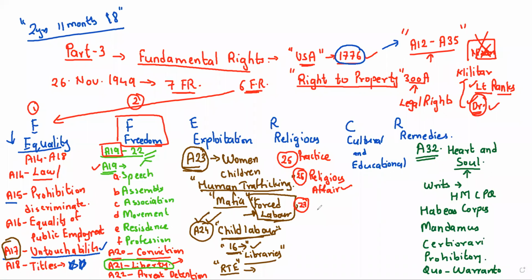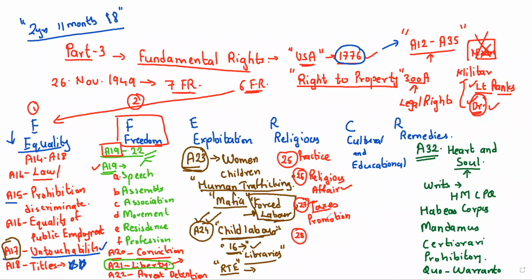Next, Article number 27, freedom from payment of taxes. Suppose you are promoting your religion, very, very important. Here the word promotion is very, very important. If you are promoting your religion, then there will be freedom from taxes.